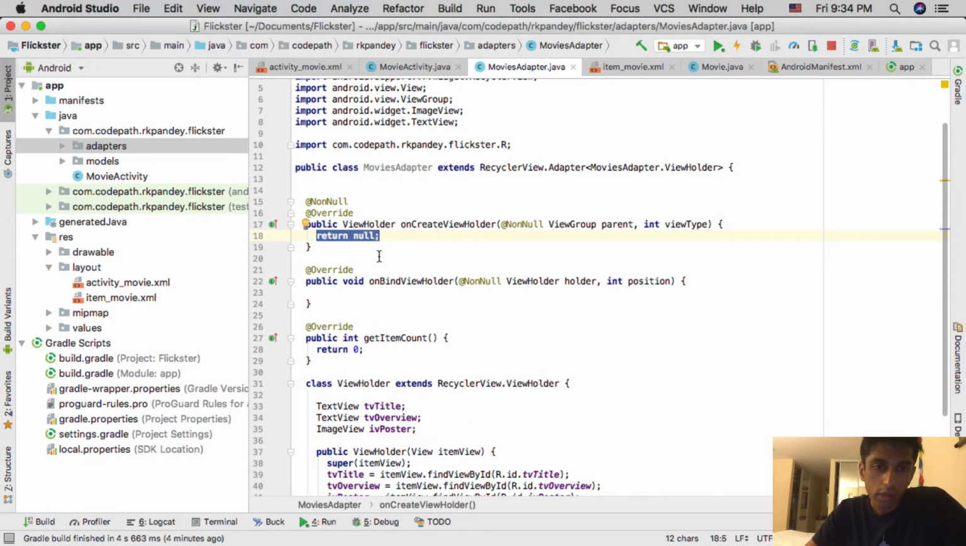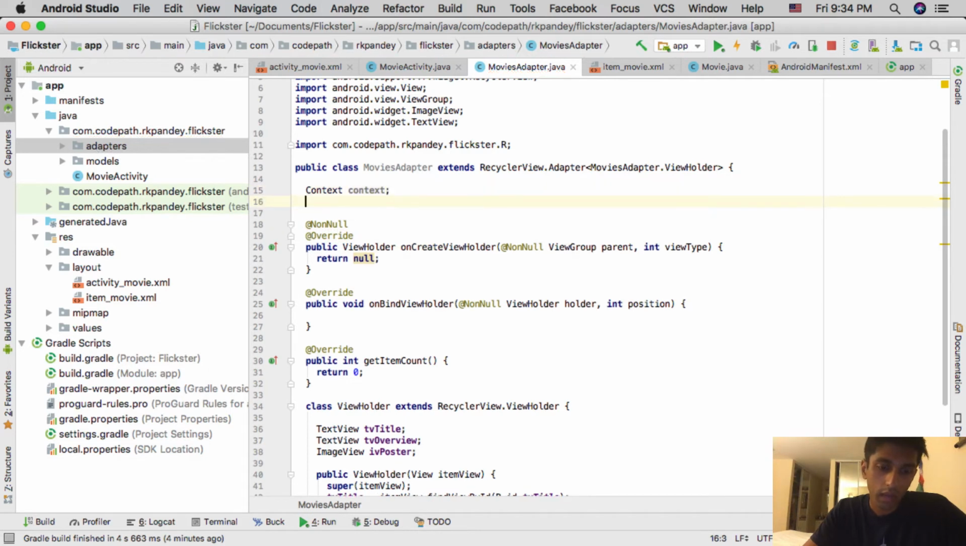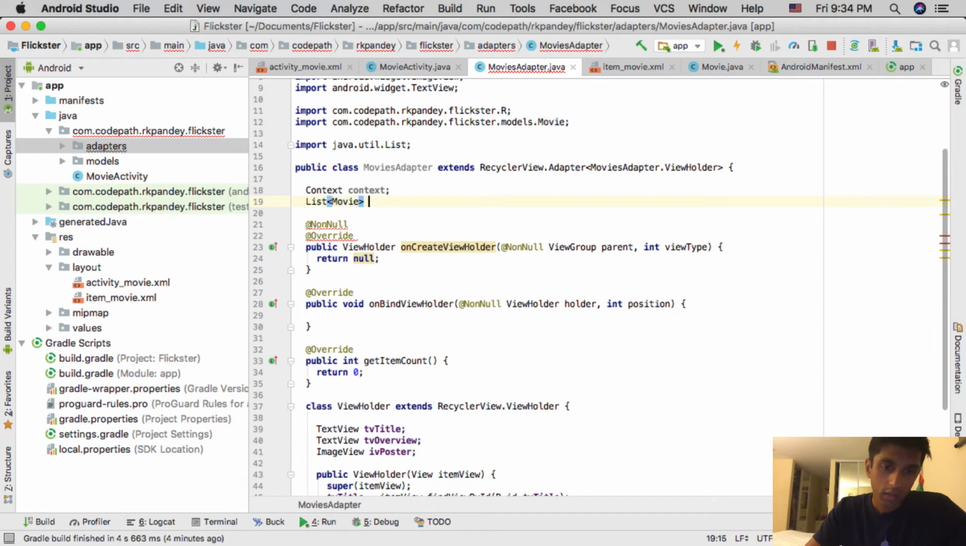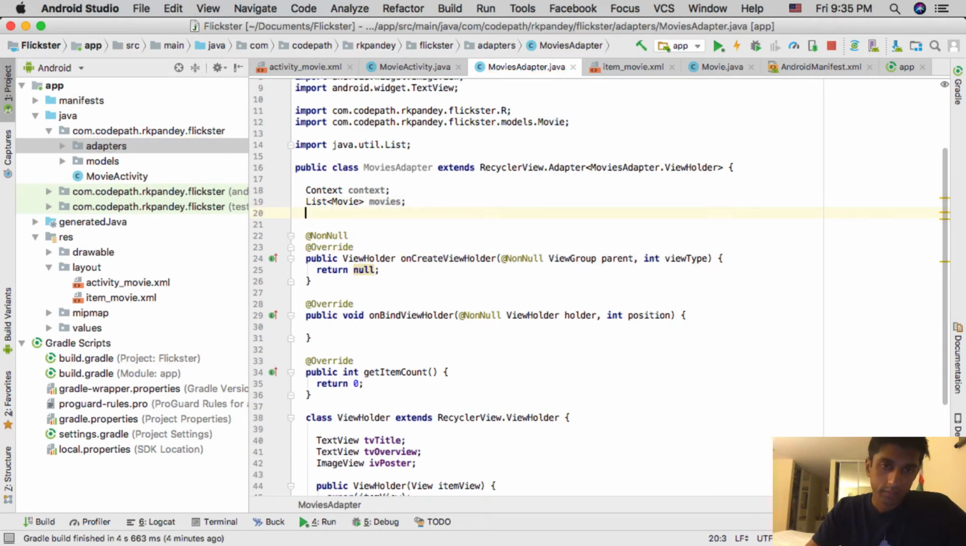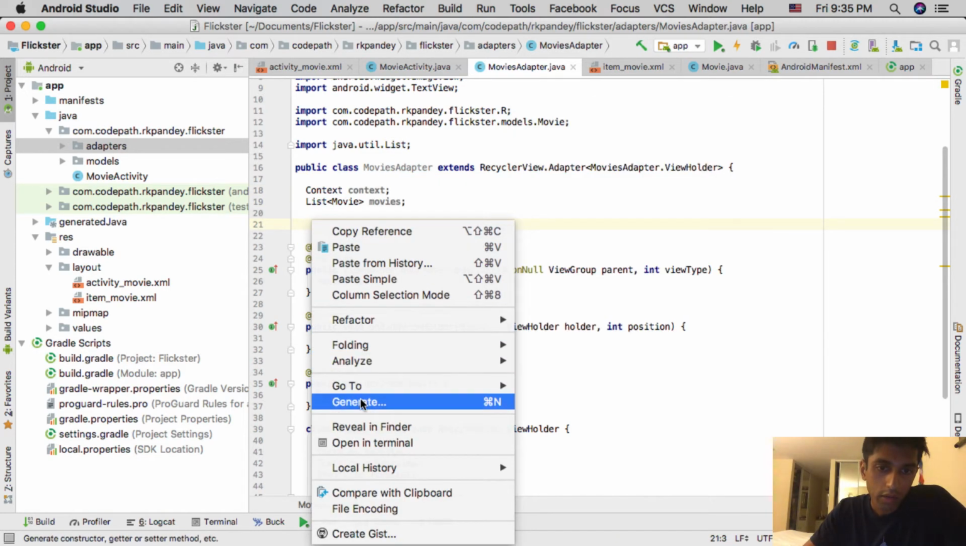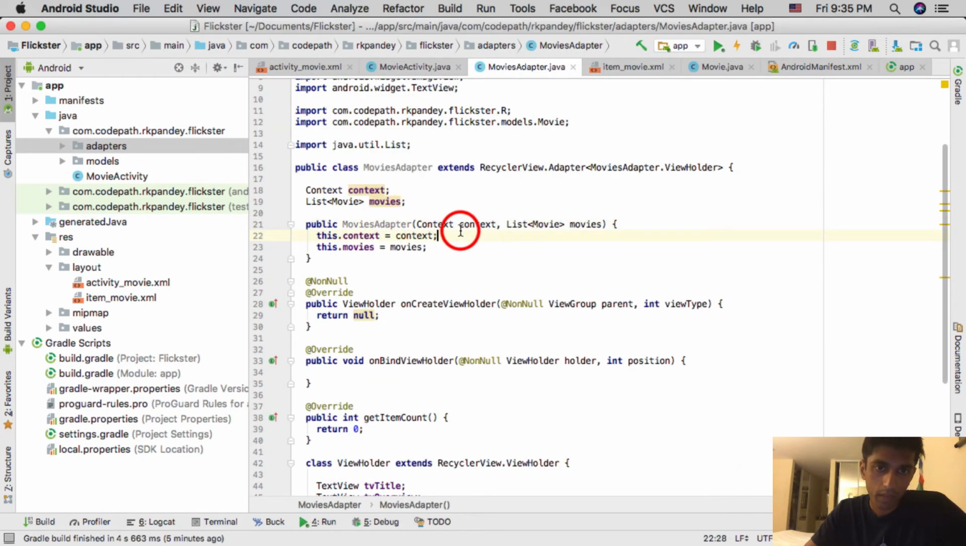And so here's where we do the main work of how we're going to bind our data to show it onto the RecyclerView. In order to fill this out, I'm going to create a few different member variables. First is a context object, and the second is the actual list of movies. Okay, so once we have these two member variables, the way we're actually going to populate them is through the constructor. So I'm going to generate a constructor that actually takes in these two member variables. Cool.